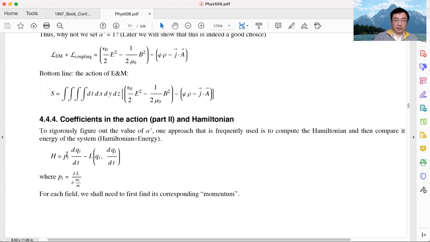Once we have canonical momentum, we multiply canonical momentum by dq/dt, then subtract the Lagrangian, and that gives us the Hamiltonian. So if we know the Lagrangian, we can use this derivative to define canonical momentum, and once we have canonical momentum, we can use this formula to define a quantity which we call the Hamiltonian. In classical mechanics, this Hamiltonian is nothing but energy. So this is a way to define energy in classical mechanics.